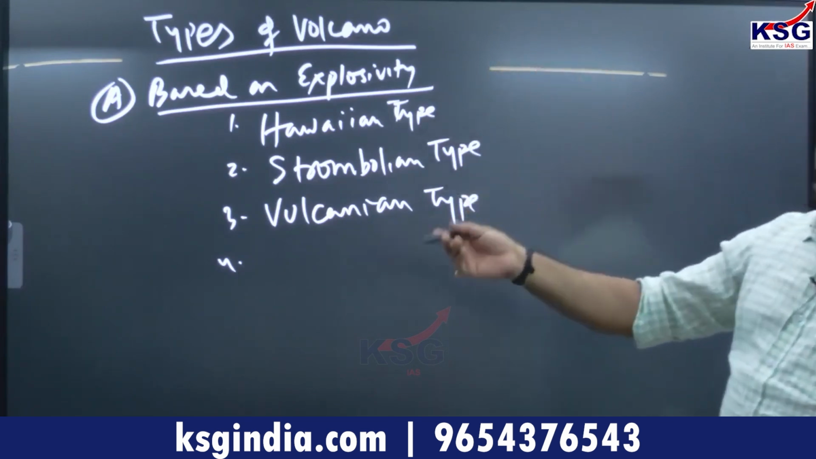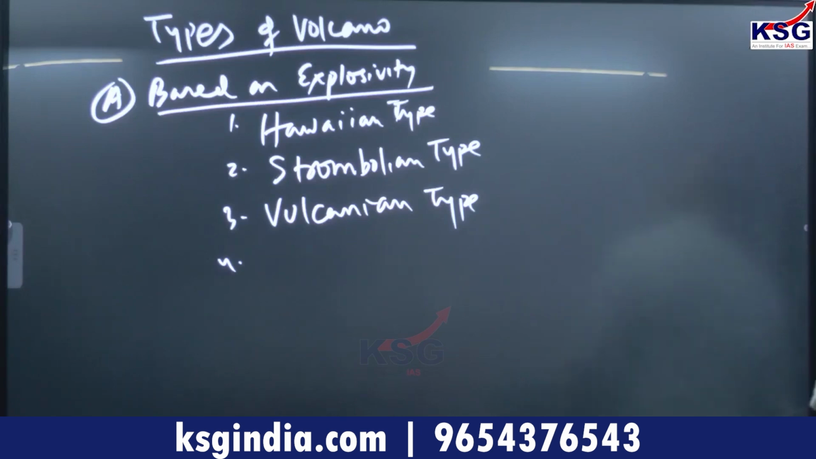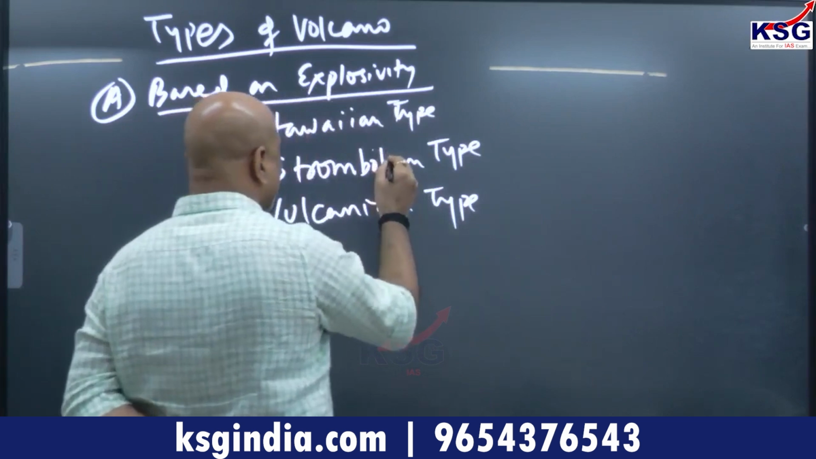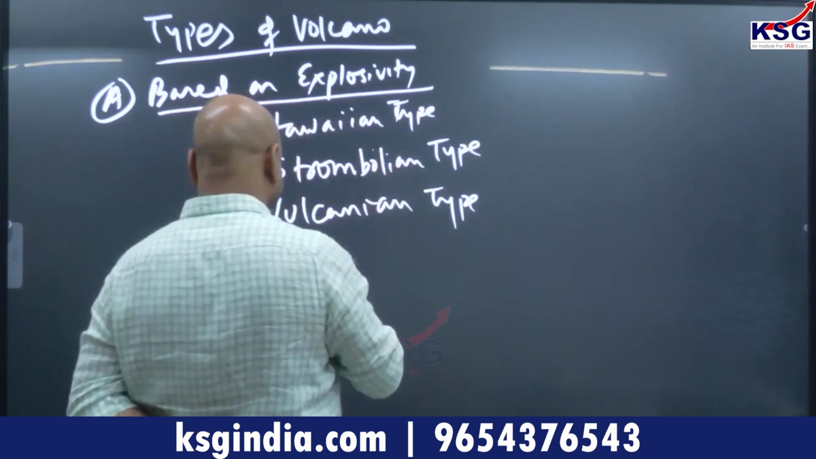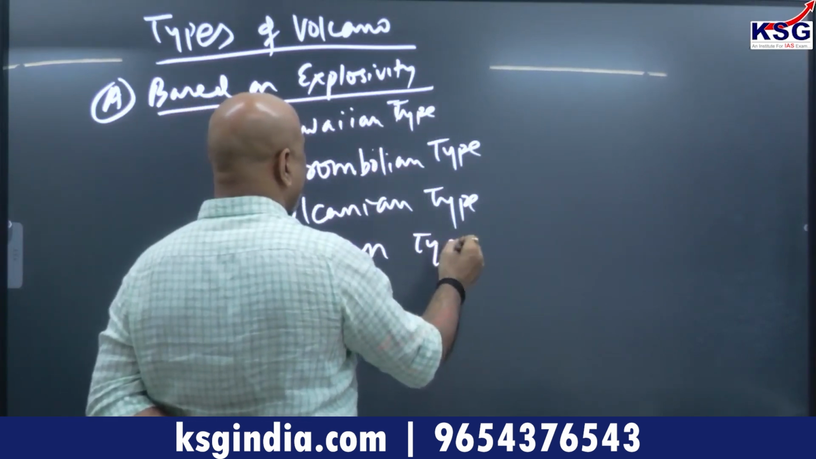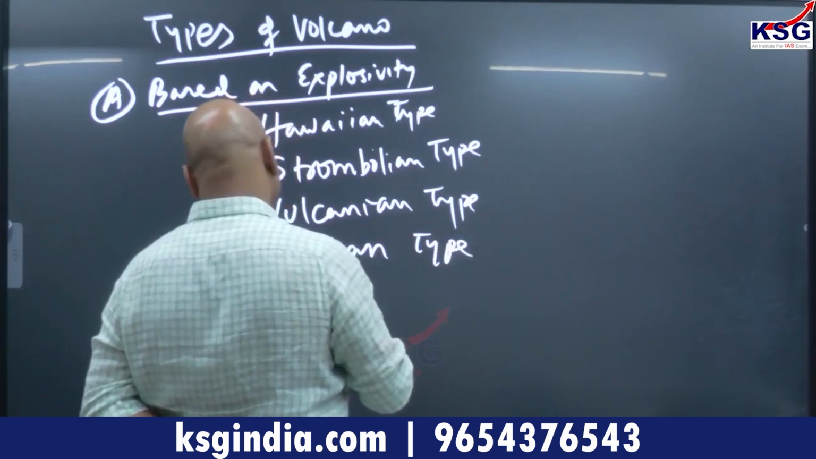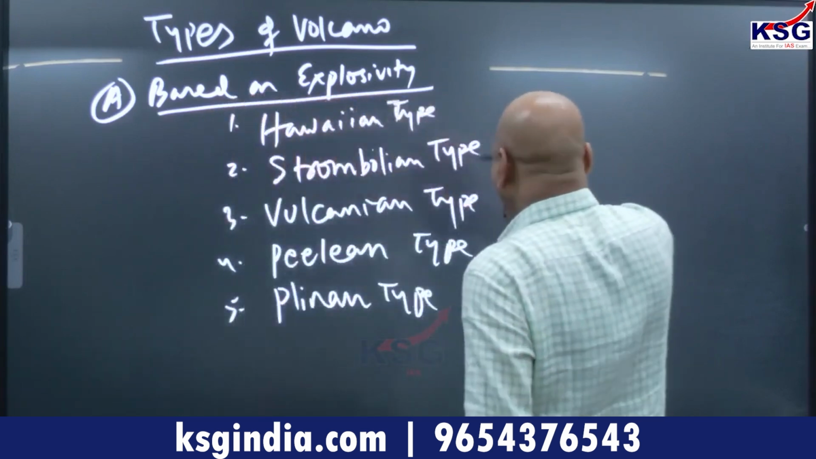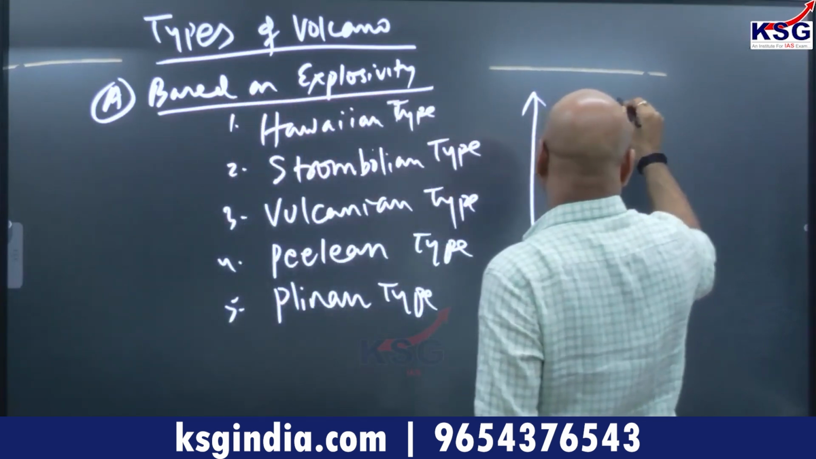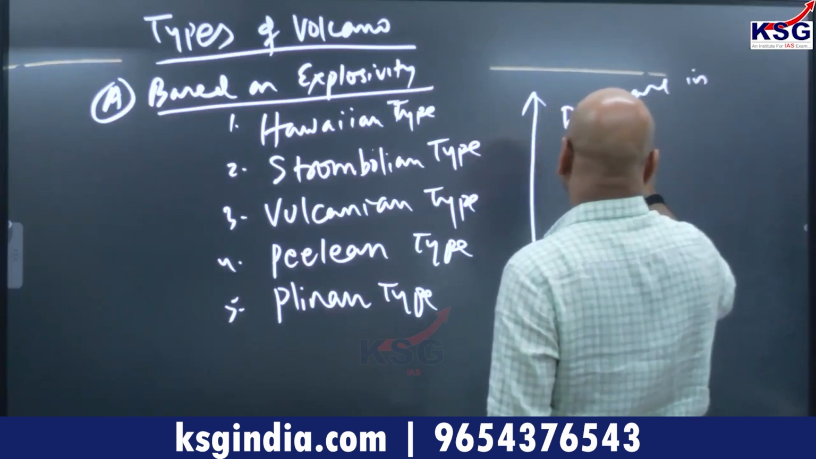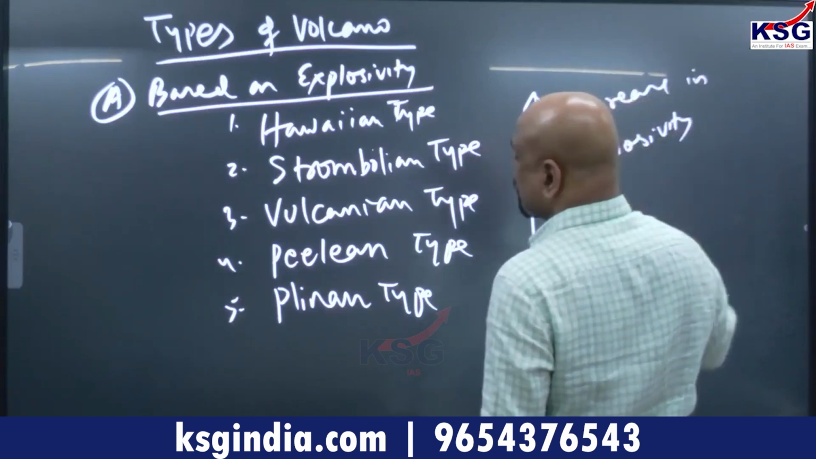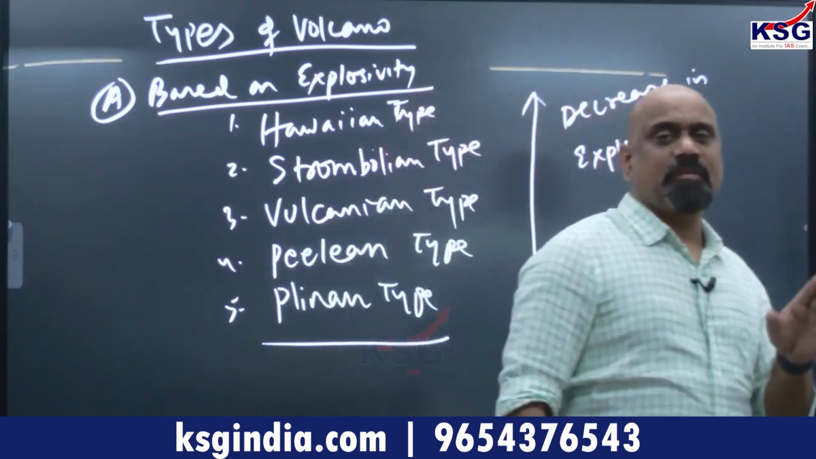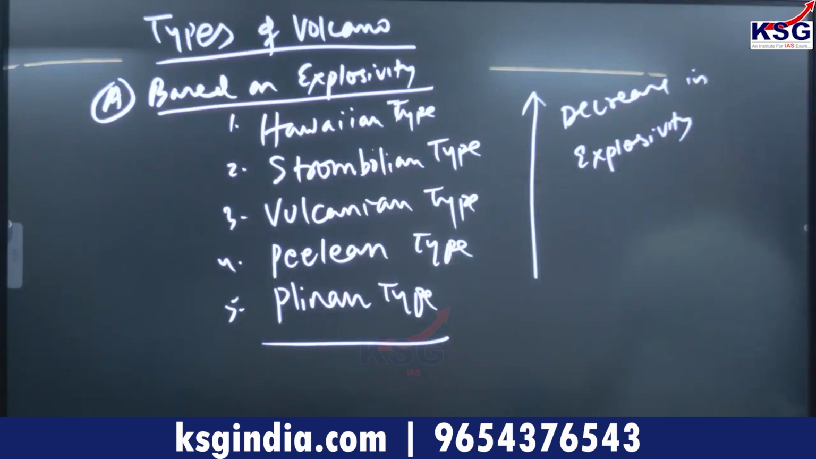Hawaiian type is silent. Strombolian type, Mount Stromboli you have. That is a bit explosive one. Vulcanian is more explosive. Pelean type, more explosive than that, then Plinian type. So, explosivity increases this way, and in the other direction, decrease in explosivity. Most explosive is Plinian type, least is Hawaiian type. This is a general method of categorization based on the behavior of the volcano.